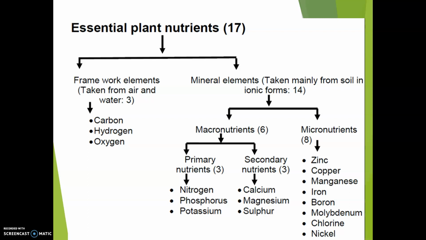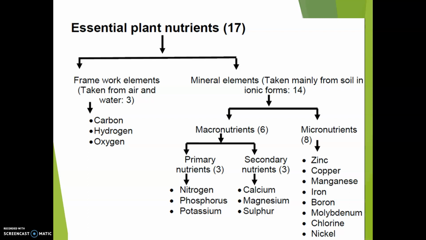And next one is the mineral elements, that is, the elements that are mainly obtained from the soil in ionic forms. There are 14 essential mineral elements, and these 14 elements are further classified into macronutrients and micronutrients.